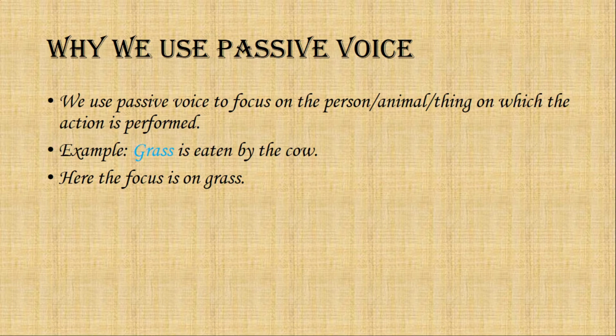Passive voice is used when the focus is on the object on which the action is done. If the work is done on any person, any animal or any object and we want to put focus on that person, animal or object, we use the passive voice. Example: grass is eaten by the cow. Here we put the focus on grass. So here the sentence is in passive voice.